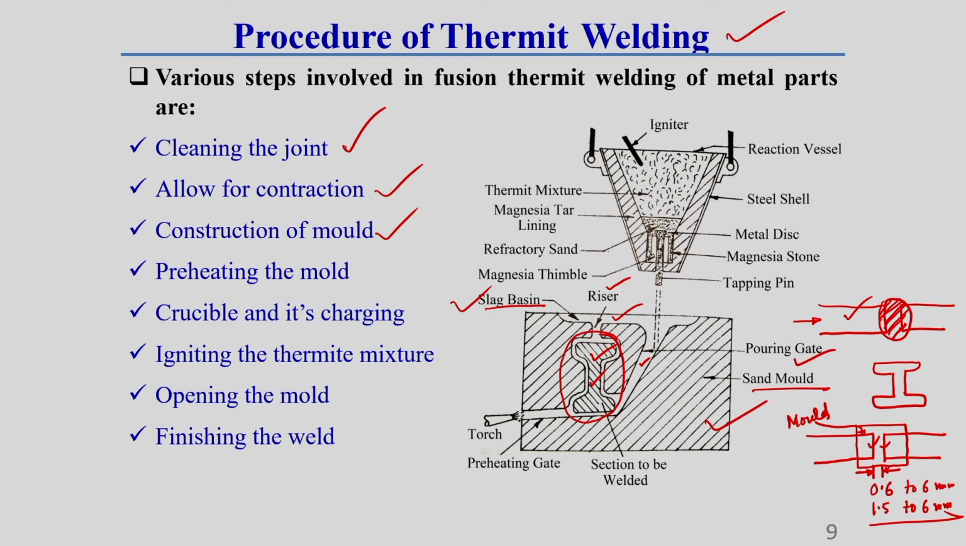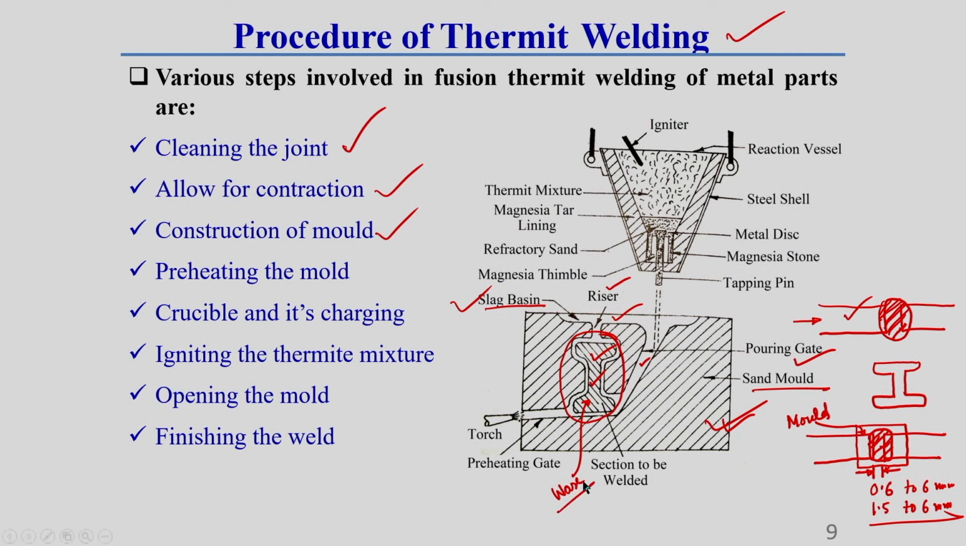Before doing the actual welding, first of all we have to make the mold. In this mold, first of all we have to make a wax pattern in this zone. After making this wax pattern, we have to make the mold around it. You see, this is the wax pattern, this is the wax pattern cross section.